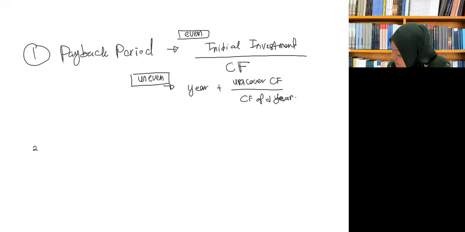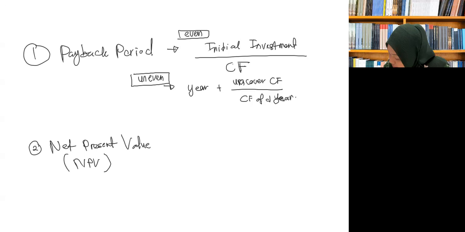Second technique will be net present value. It is NPV. So how to calculate NPV?